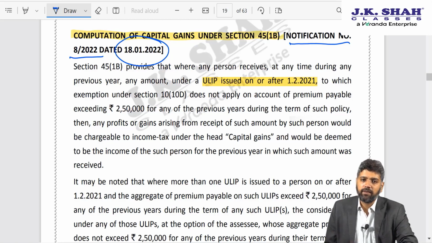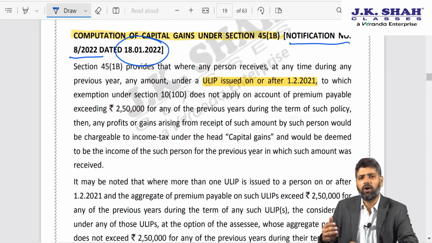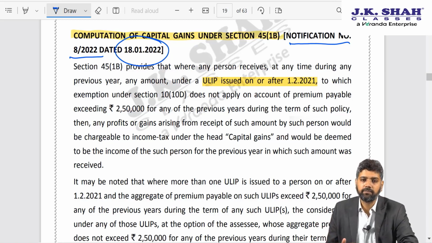If the premium exceeded 10% of sum assured, then the gain arising was taxable in the hands of assessee. The gain would naturally arise either on maturity or at the time of surrender. However, if the maturity was on account of death of the assessee, then that is exempt from tax.